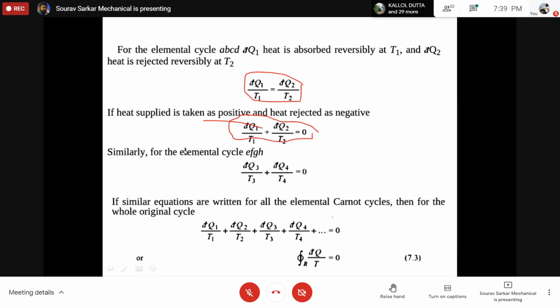If I sum up for all the cycles, finally for a reversible cycle we can write that the cyclic integral of dQ by T equals 0. This is basically called the Clausius equality. But one of the assumptions of this Clausius equality is that it is valid for only reversible cycles. So please remember, this Clausius equality is valid for only reversible cycles.